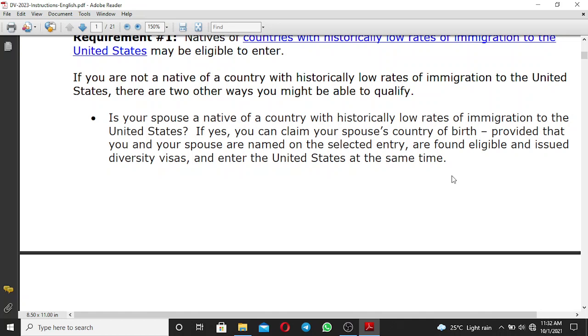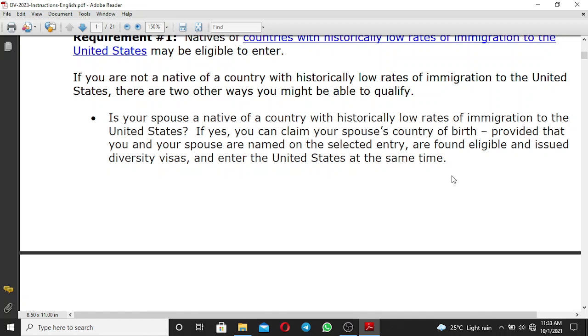You are a Nigerian national, or your nationality is Nigerian, and Nigeria is not allowed to participate in the DV program. So what you need to do, if you are married to a spouse from other countries which are eligible to participate in the DV, for example, you are married to a Ghanaian or Kenyan spouse, you can claim your spouse's country of birth as your country of chargeability to participate in the DV program.